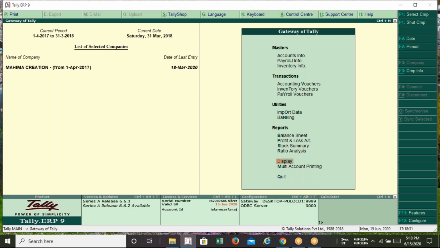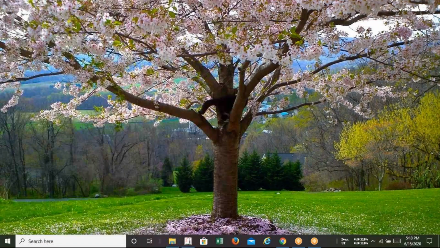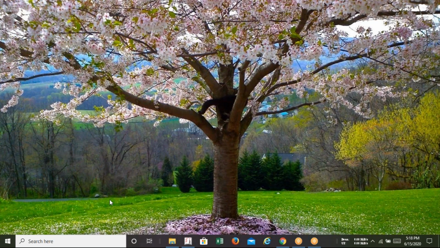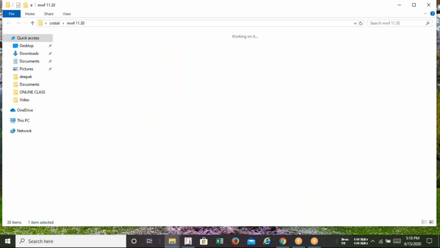So we are going to discuss the two returns which are to be filed by the regular taxpayer, called GSTR1 and GSTR3B. Let's start the discussion with GSTR1 and GSTR3B, and before that, what is the meaning of GSTR1 and 3B? These two popular returns we need to file on a regular basis, sometimes quarterly also.